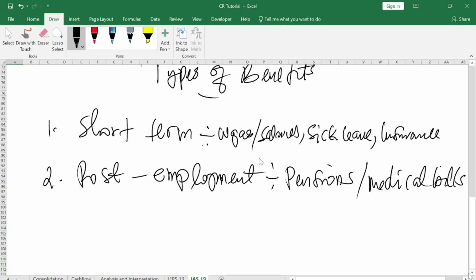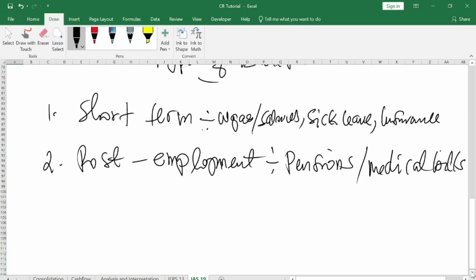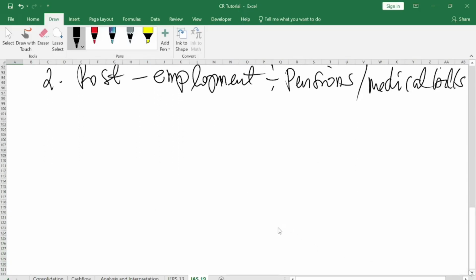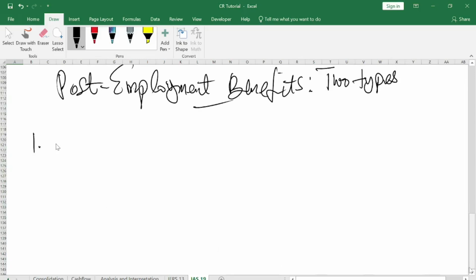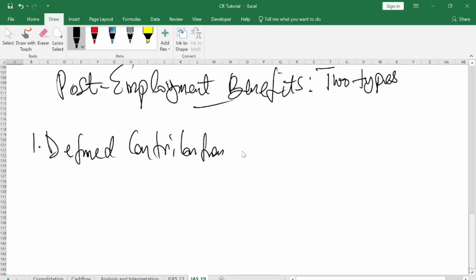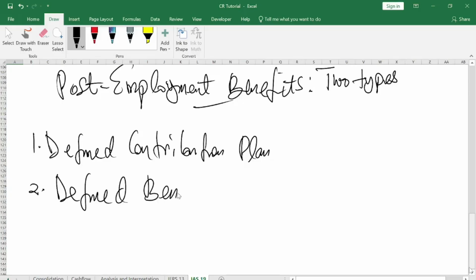Now in this our lesson, our focus will be on post-employment benefits plan. Under the post-employment benefit, there are two types. First one is what you call defined contribution plan, and the second one is what we call defined benefit plan.